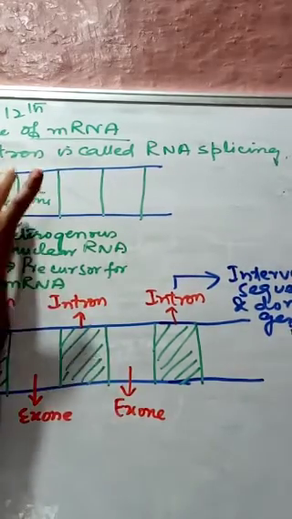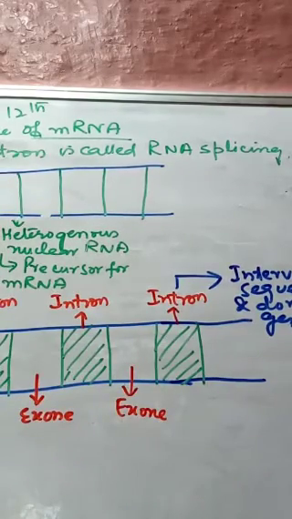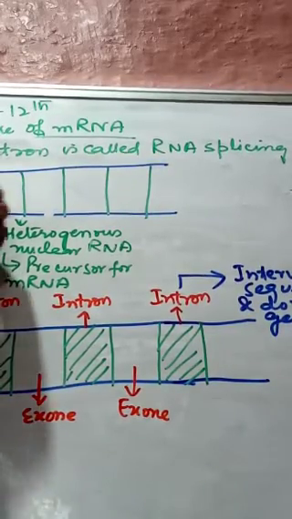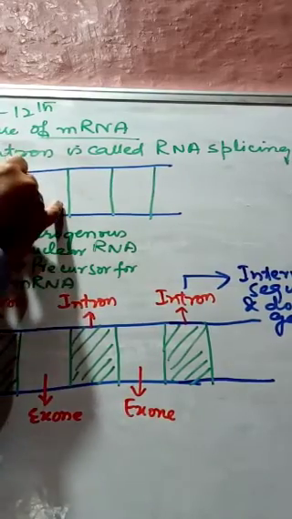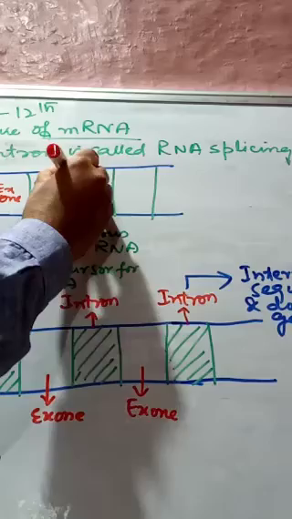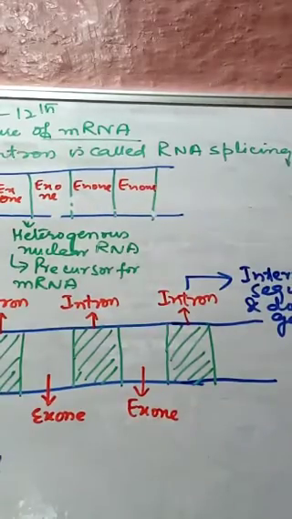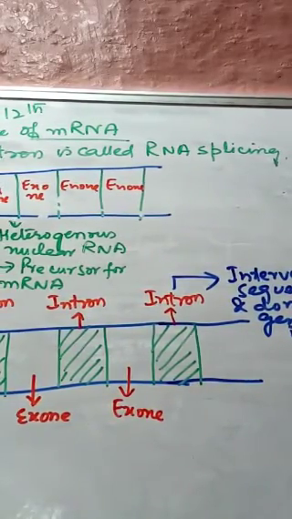Sorry, I will write with this red pen so that it becomes clearer. Here the exons, which are the expressed sequences, are lying side by side: exon, exon, exon. So a mature or spliced mRNA